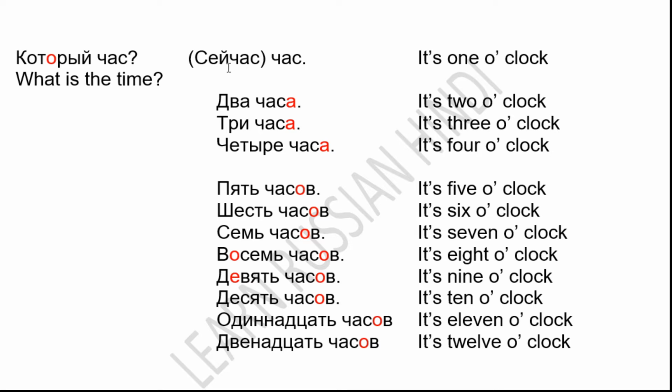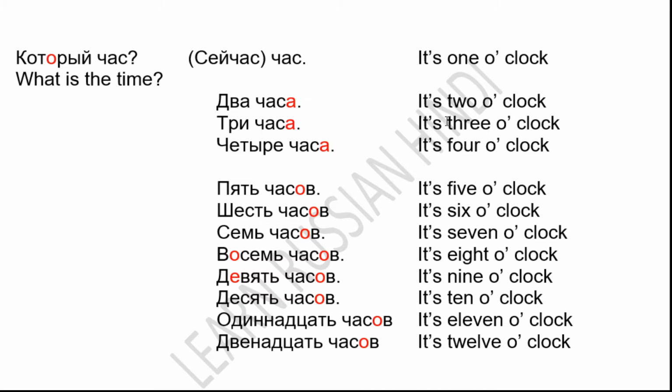Seichas chas. Seichas means now. It is hidden, so we do not need to say seichas every time. If we say only chas, that will be it's 1 o'clock. So if someone asks kotoryi chas, we will answer chas. It's 1 o'clock. For 1 o'clock we answer chas.